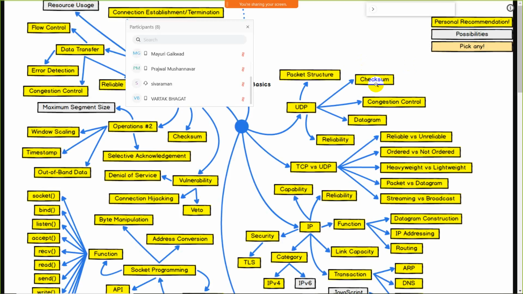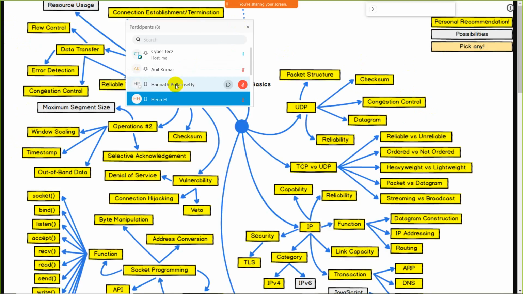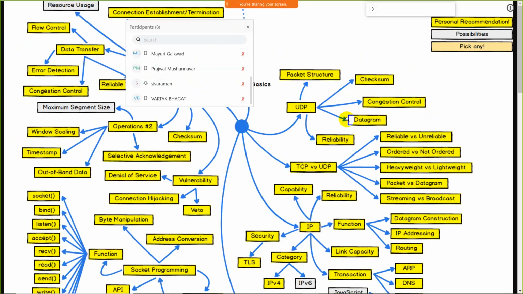After that, checksum is useful for error detection. After that, congestion control: as we have seen, multiple processes should not be communicating with each other in a congested way. After that, we have the datagram, meaning data should be transmitted to the particular destination. And reliability: the game should run in a smooth environment, without any lagging. These have different tasks, like packet structure, checksum, congestion control. These come under the TCP and UDP part.